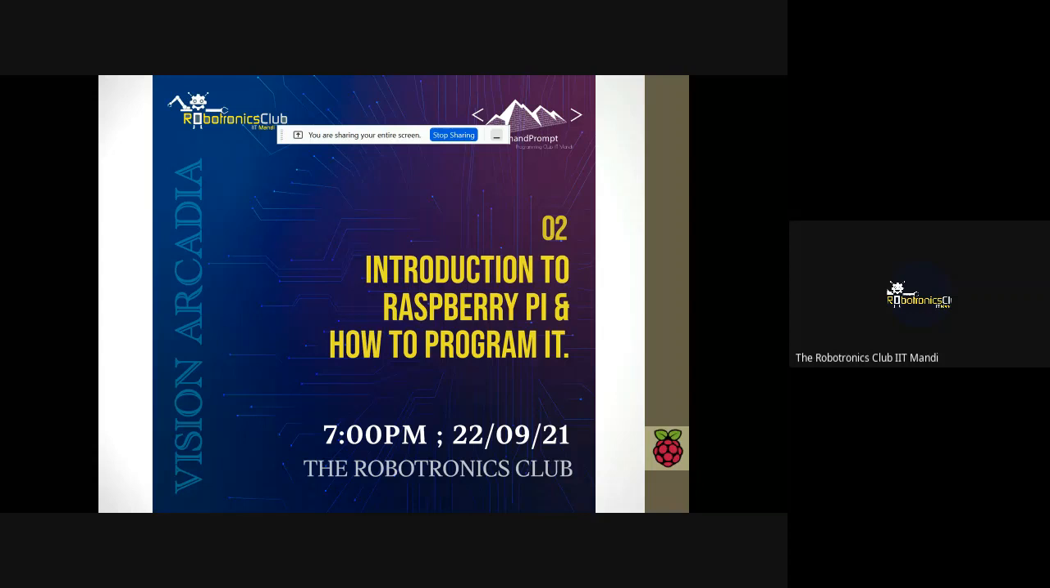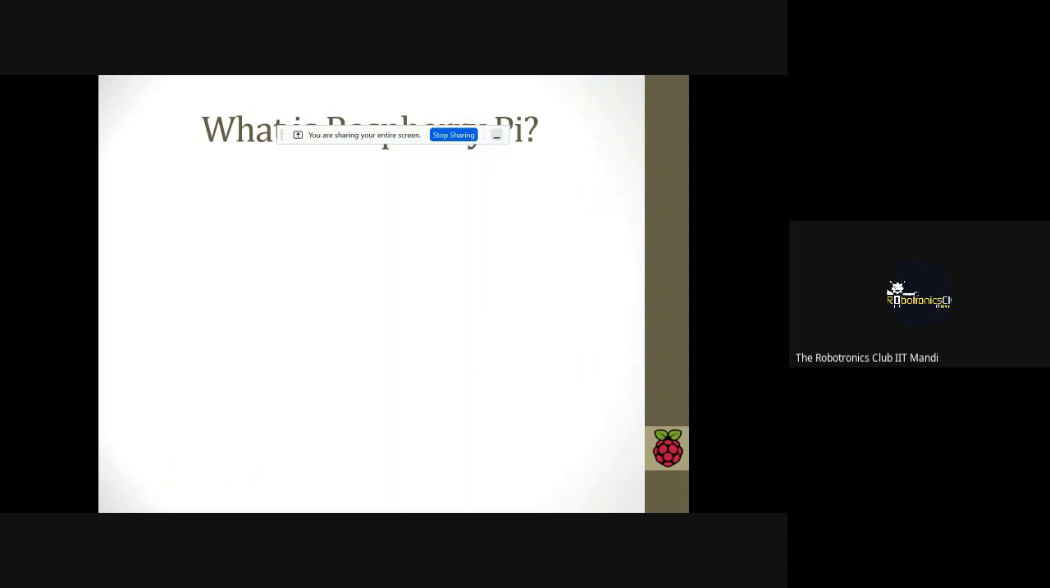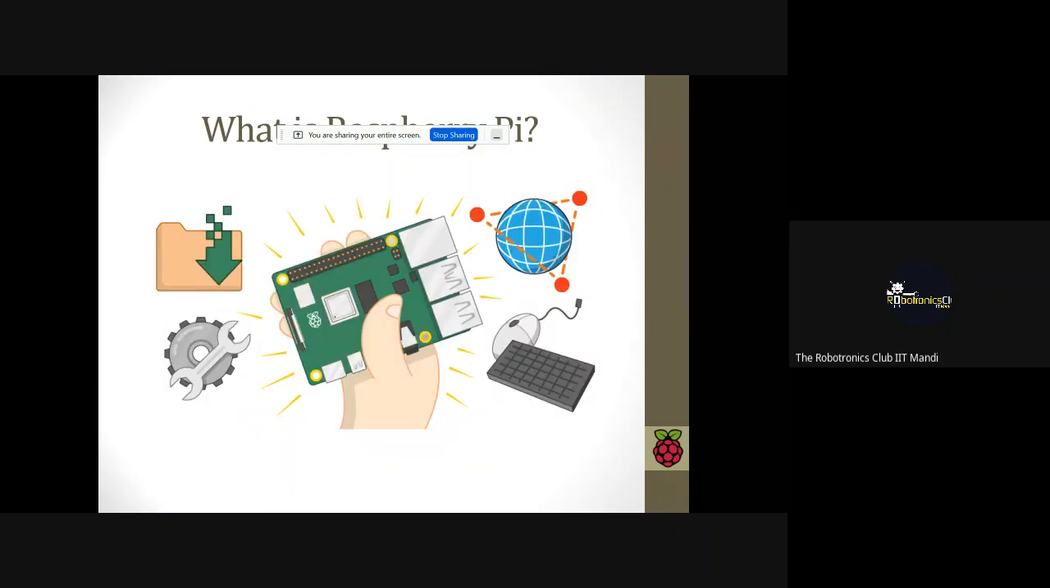Before starting this session, I would like to let you know that it is divided into two parts. The first one is the hardware part and the second one is the programming part. I'm going to take the session on the hardware part. The first question that arises in mind is: what is Raspberry Pi? You can look at this image.